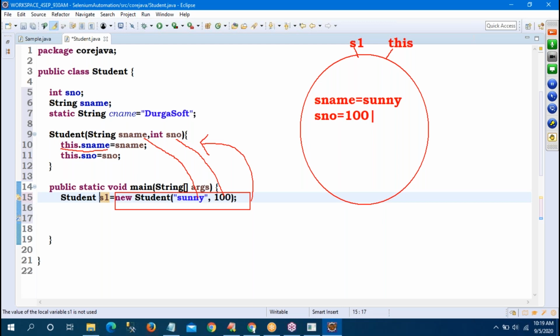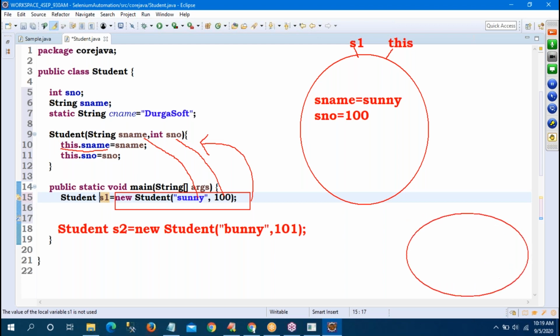Tomorrow, if I create one more object, suppose here I create one more: Student s2 equals new Student with the first value Bunny, comma 101. What is the meaning? I'm creating one more object. Take the second object. What is the reference variable? It is s2, and this is always pointing to the current class object only.